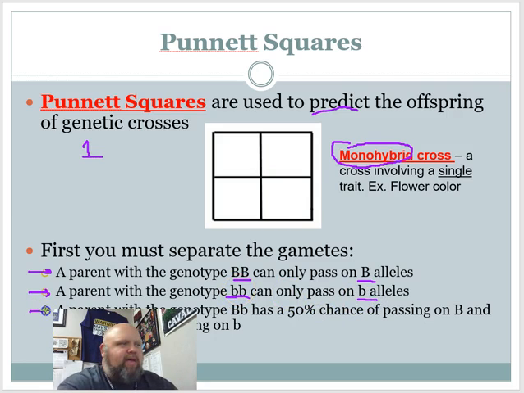A parent that has the heterozygous big B, little b, has a 50-50 chance of giving a big B, a 50-50 chance of giving a little b. You don't know. It's whatever that egg or sperm has. That's what you get. You don't know what you're going to get.